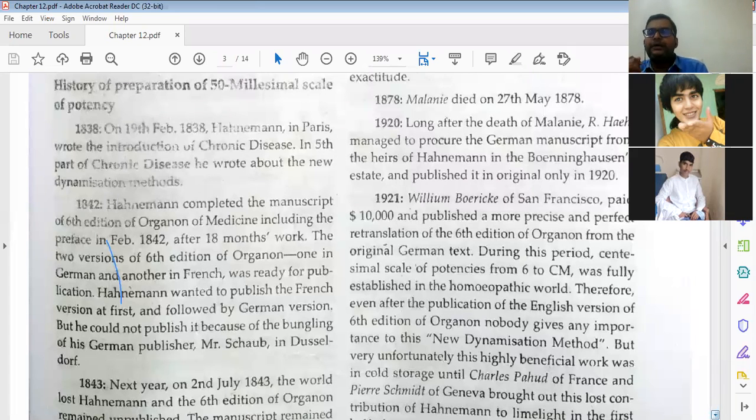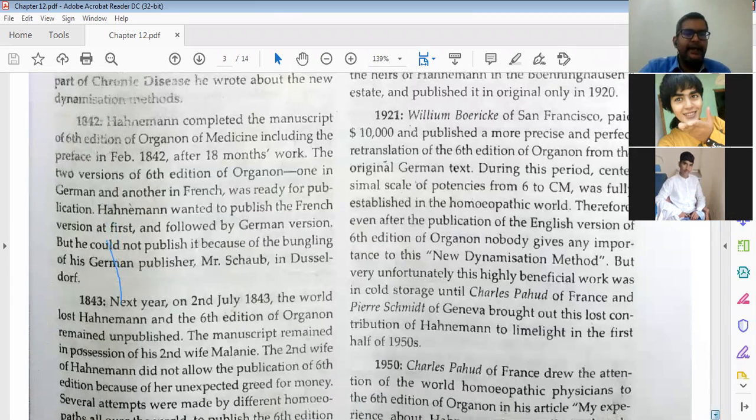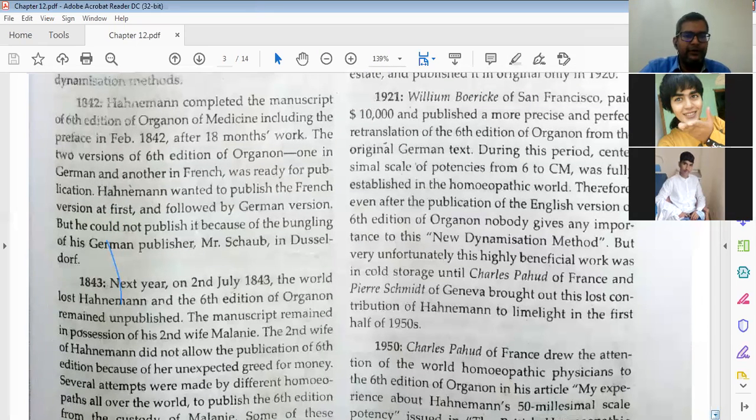Nobody was ready to publish at that rate. Some money issue was there, whatever money Dr. Hahnemann was asking, so that book was not published. Then in 1843, as we all know, on 2nd July 1843, the world lost Hahnemann, and the 6th edition of Organon remained unpublished.